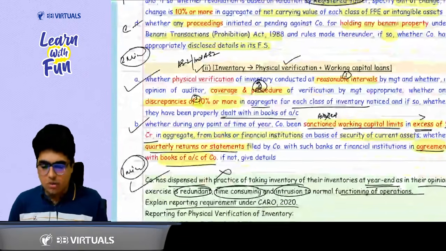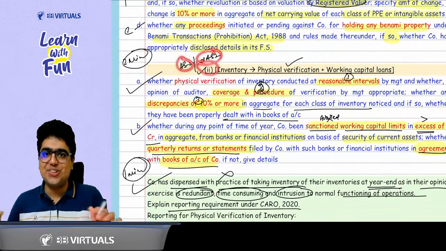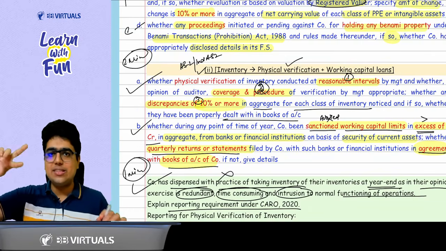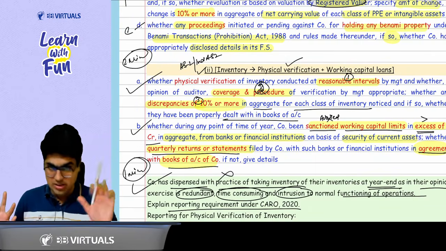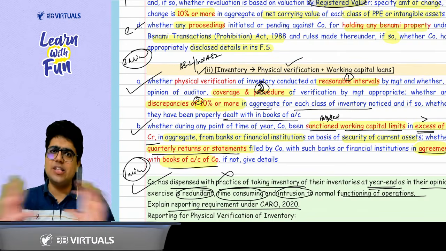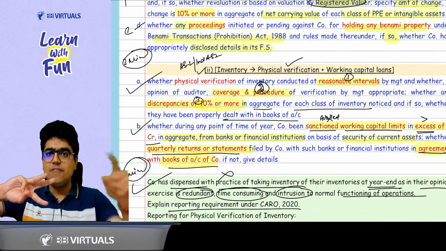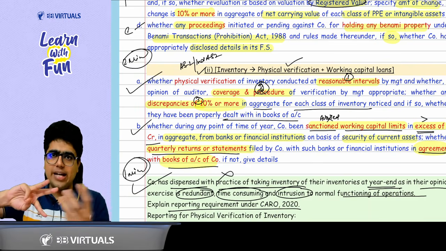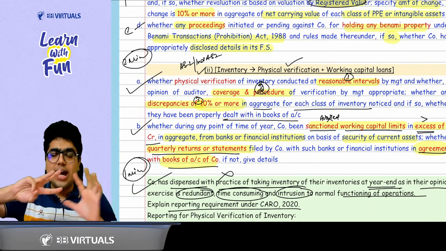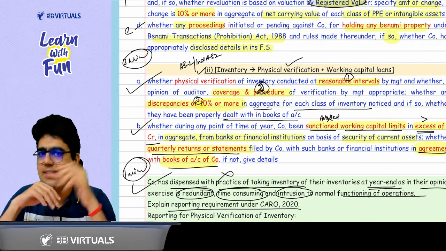Now comes the clause 2, whether it is AS2, in AS2 you talk about inventory. Inventory, just two things: physical verification, working capital sanction of more than 5 crore. What about physical verification? Three simple things. Physical verification done at reasonable interval, proper coverage of all the items and proper procedures followed. And third point is material discrepancy.